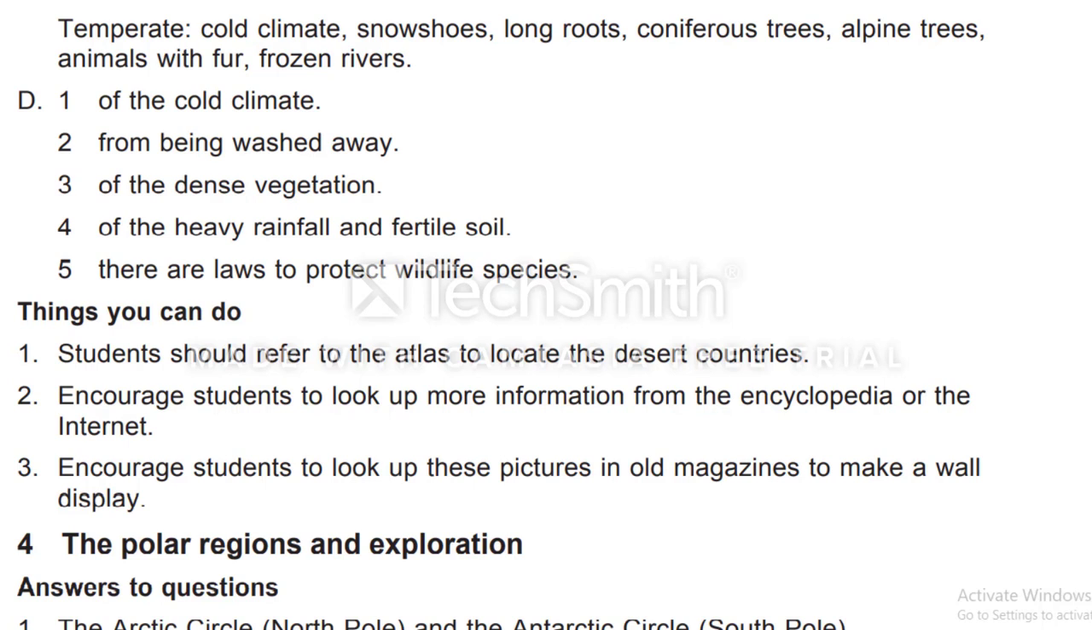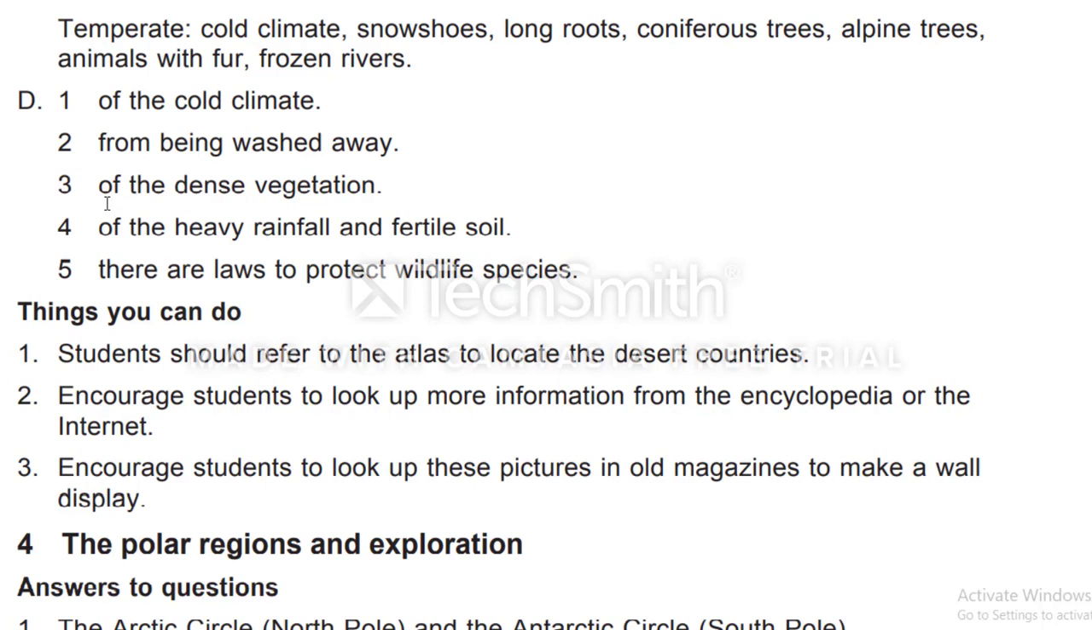D. Complete these sentences. Trees in alpine forests do not grow very tall because of the cold climate. You will write because of cold climate. Number 2: Roots of coniferous trees help to keep the soil from being washed away.